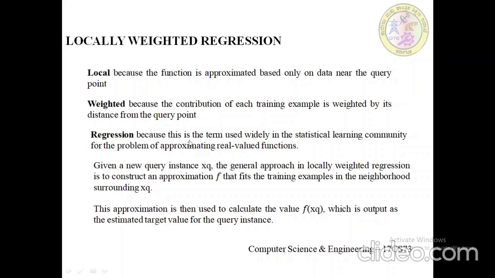Regression is the term used widely in the statistical learning community for the problem of approximating real valued functions. So given a new query instance xq, the general approach of locally weighted regression is to construct an approximation f cap which fits the training examples in the neighborhood surrounding xq.